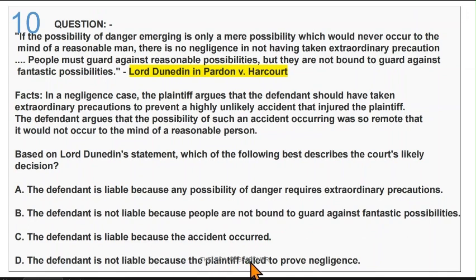Not liable because the plaintiff failed to prove negligence. So all these others are not correct. The obvious decision the court is likely to reach is option B, on the basis of the law in the statement, that people are not bound to guard against fantastic possibilities.